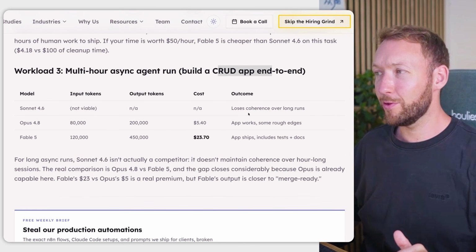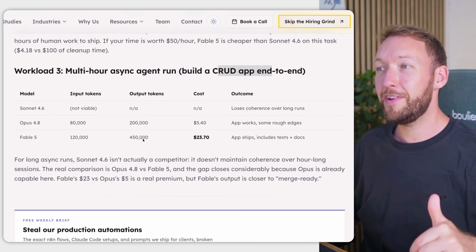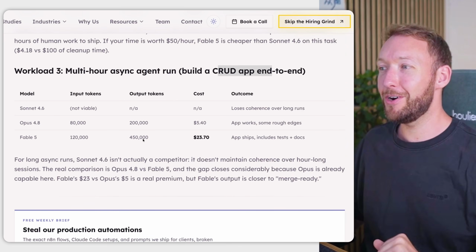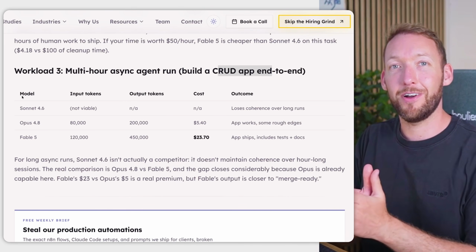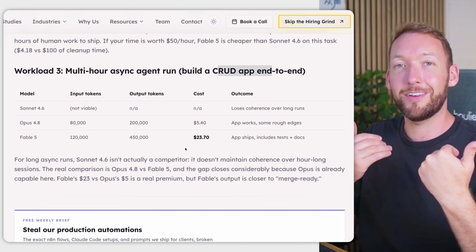Opus finished at $5.40 with rough edges. Fable finished at $23.70, 450,000 output tokens, but it came with tests and docs, and it was actually merge ready already. So you can kind of look at these patterns, right? The premium for tokens is totally visible. You can see Fable 5 costs the most in all scenarios here.